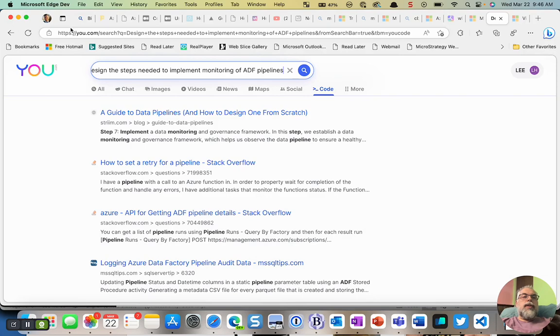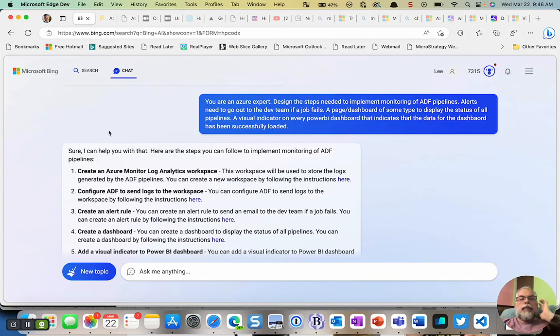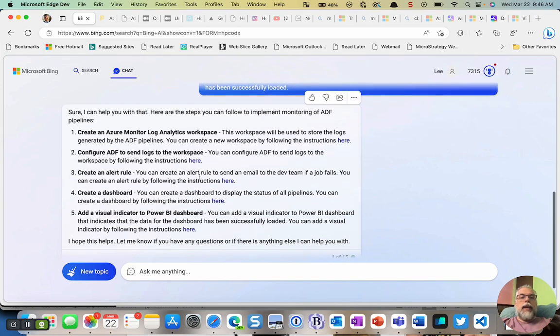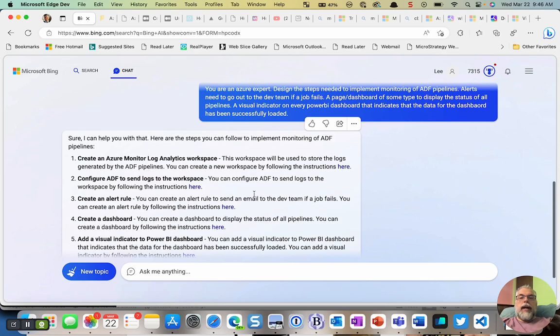So I also went to Bing. Bing has built chat using ChatGPT into theirs, and I asked the same question. One thing I like about Bing better than the ChatGPT offering: one, it's free. It puts links to follow up on where it got the information. And it has the copy.